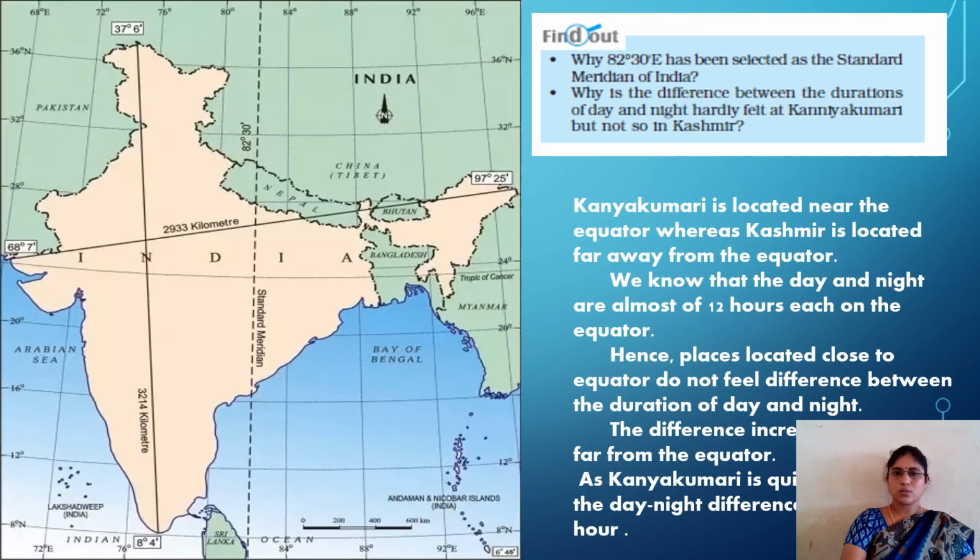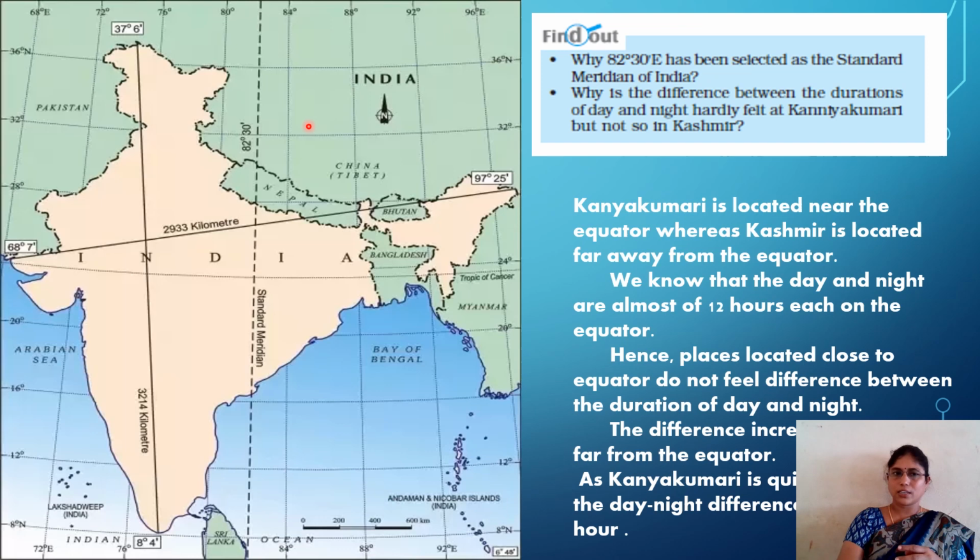Look at the textbook. In your textbook, we have a small doubt: why has 82 degrees 30 minutes east been selected as the standard meridian of India? If you listen carefully to my explanation, then you are ready to give me the answer. Why have we selected 82 degrees 30 minutes as the standard meridian of India?